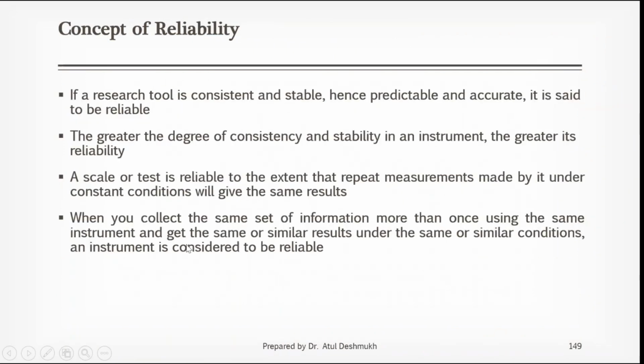Okay, if there are no doubts, we can move to the next part, that is the concept of reliability. What is reliability? When do you say that this person is reliable and this person is not reliable? Reliable means consistency of a person. You may have some friends who are reliable and some who are not. It is based on their consistent support, their consistent association with you. So reliability means consistency in one particular thing. If a research tool is consistent and stable, hence predictable and accurate, it is said to be reliable.